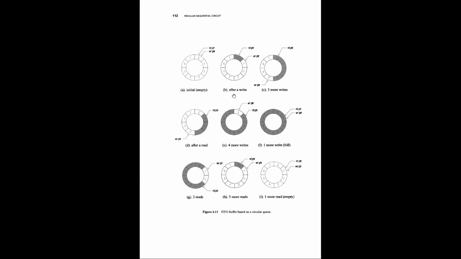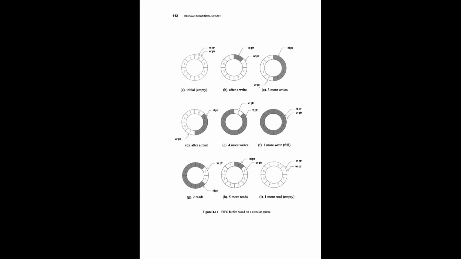First, we write one packet, or 1 byte or 1 word, whatever the size is. It will be written to memory location 0. When it is written, the read pointer remains the same, but the write pointer is incremented. Let's assume we write 3 more words, to locations 1, 2, and 3.